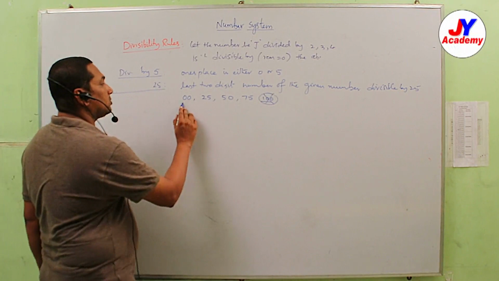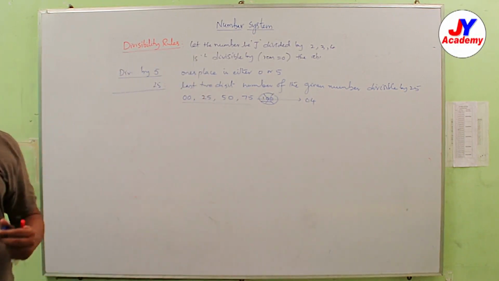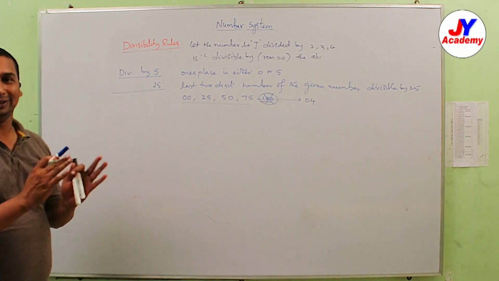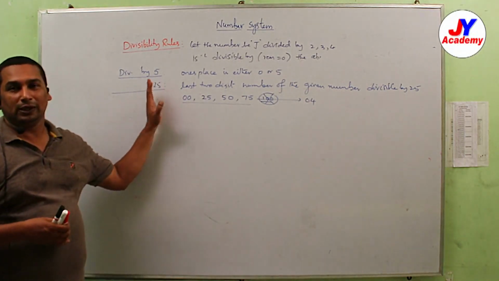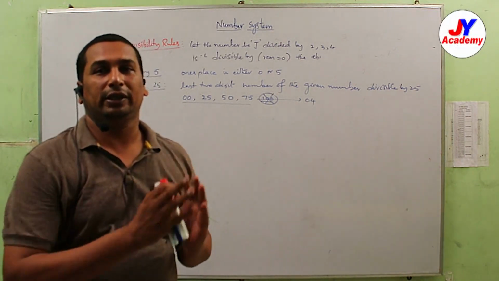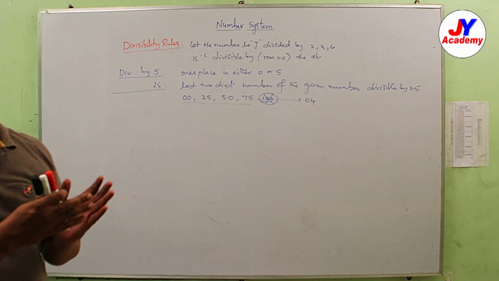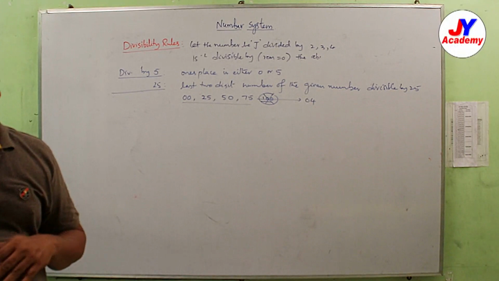So total how many possibilities are there here? Only 4. For 4 it is 25; for 25 it is 4. Just see that relation. Divisible by 4 and divisible by 25 have the same rule. If the last 2-digit number is a multiple of 4, the total number is divisible by 4, or if it is a multiple of 25, the total number is divisible by 25.